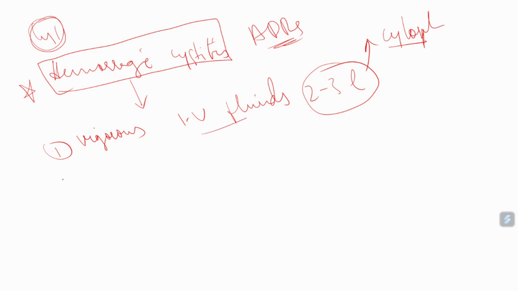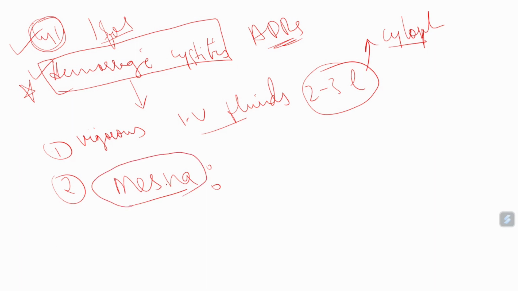Number one. Number two, there is one very very important drug which is called mesna. Mesna is a very very important drug. Remember, wherever hemorrhagic cystitis comes, wherever cyclophosphamide comes, wherever ifosfamide comes, in those conditions, mesna is always followed. Mesna is always given in combination with cyclophosphamide and with ifosfamide, because mesna is an antioxidant. It is an antioxidant, and what it does,